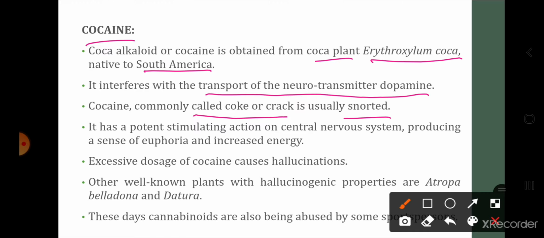Cocaine, commonly called coke or crack, is usually snorted. Snorted, that is, it is usually inhaled through the nose. It has a potent stimulating action on the central nervous system, producing a sense of euphoria and increased energy. Now, what effect does it show? When we take cocaine, it normally affects the central nervous system, and we feel that after taking this particular drug we are highly energetic. We feel that there is an increased amount of energy in our body, as well as we feel happy.